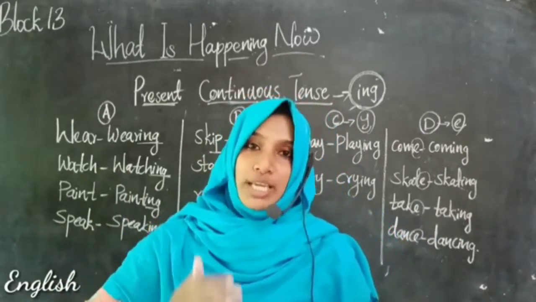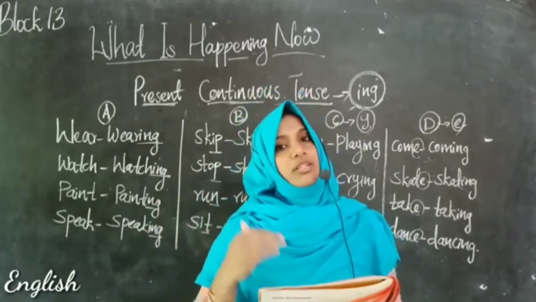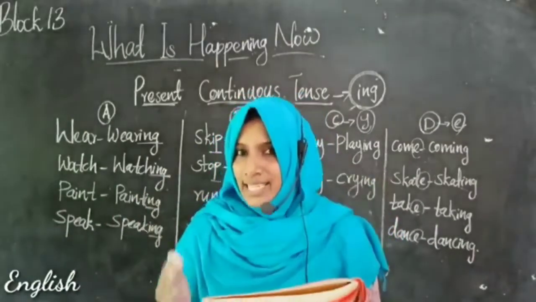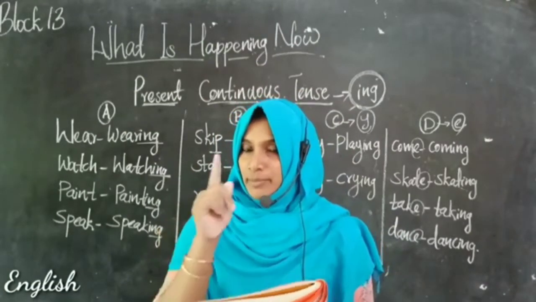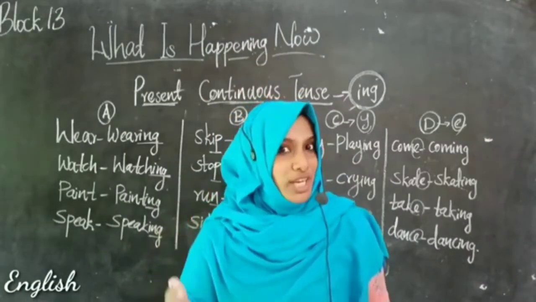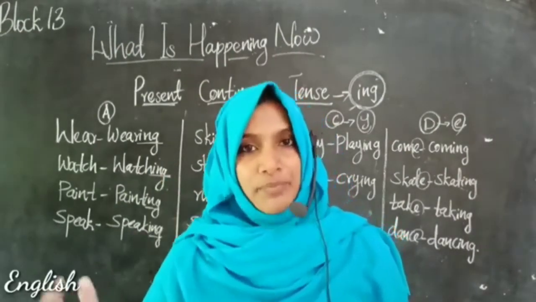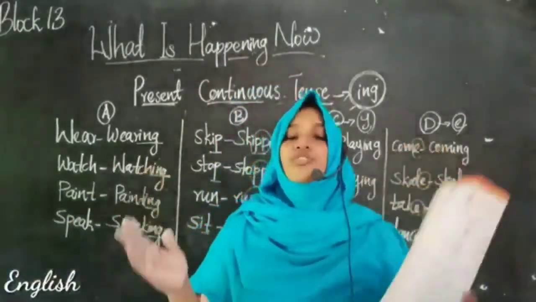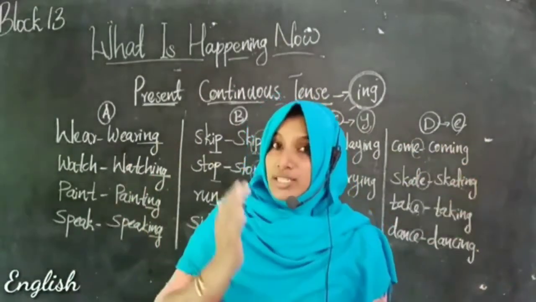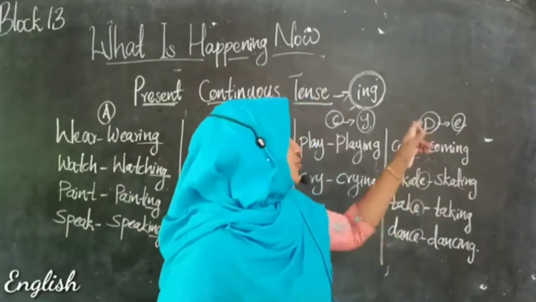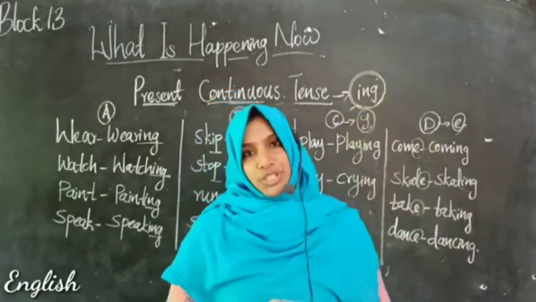You have to change the given word into its present continuous form by adding ing, but you have to check the ending letters. If the word ends with y, just add ing, or if it ends with e, just drop the e and add ing instead.